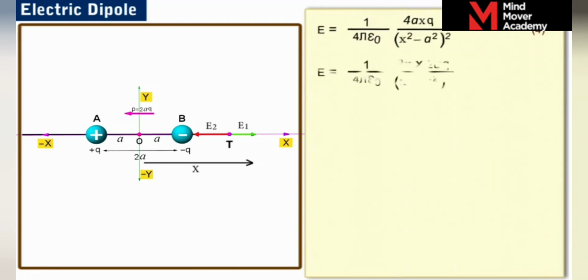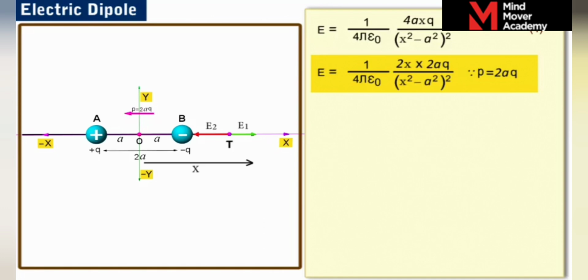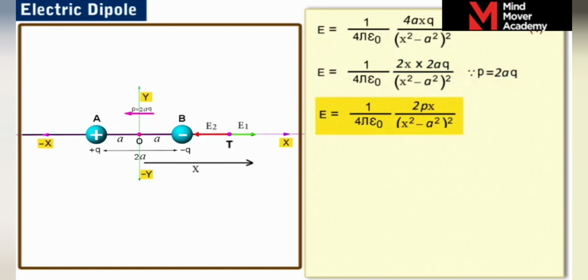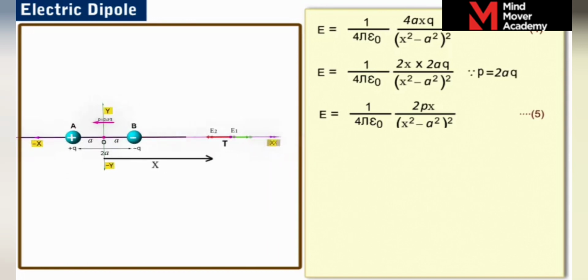On further solving equation 4, we get E is equal to 1 by 4 pi epsilon naught 2x into 2aq by (x square minus a square) whole square. Please note that in this equation, 2aq is the magnitude of the dipole moment P. Therefore, E is equal to 1 by 4 pi epsilon naught 2px by (x square minus a square) whole square. Let us label this as equation 5. When the point T is at a very large distance from center O, then x is very large compared to a.